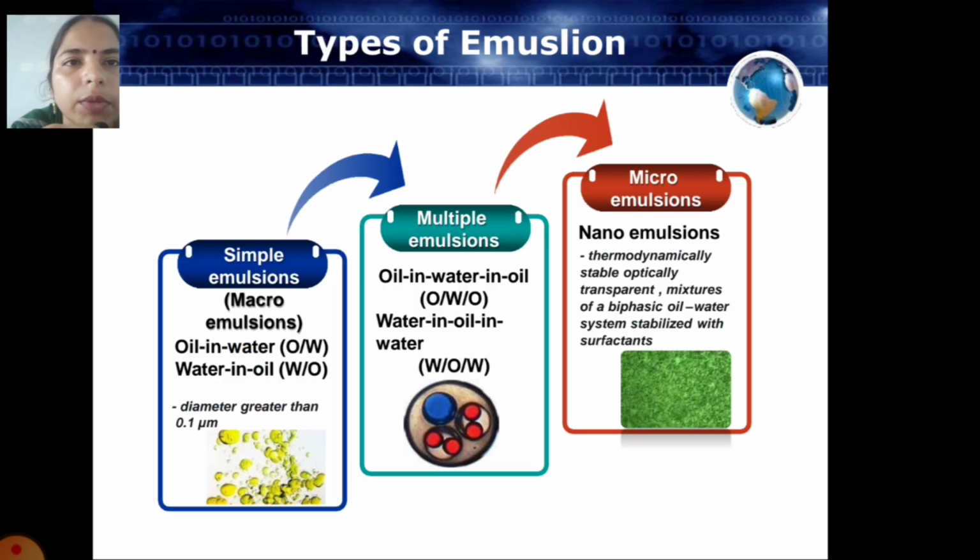Next are the types of emulsions: simple emulsions, multiple emulsions, and microemulsions. Simple emulsions are oil in water and water in oil. Oil in water in oil and water in oil in water are the multiple emulsions. And microemulsions are nanoemulsions, thermodynamically stable, optically transparent mixtures of a biphasic oil-water system stabilized with surfactant.